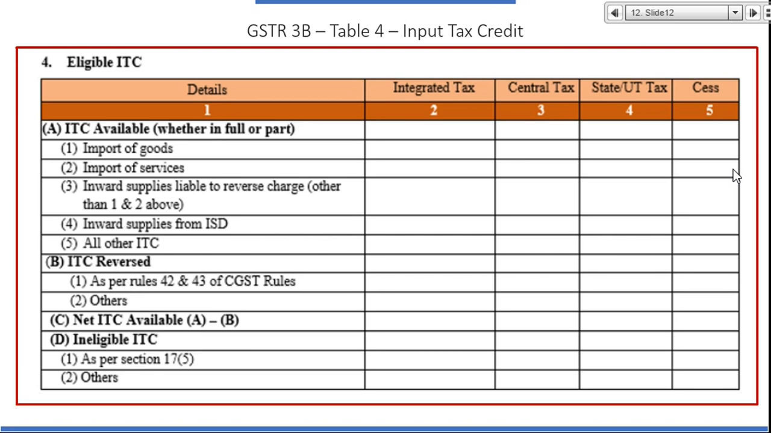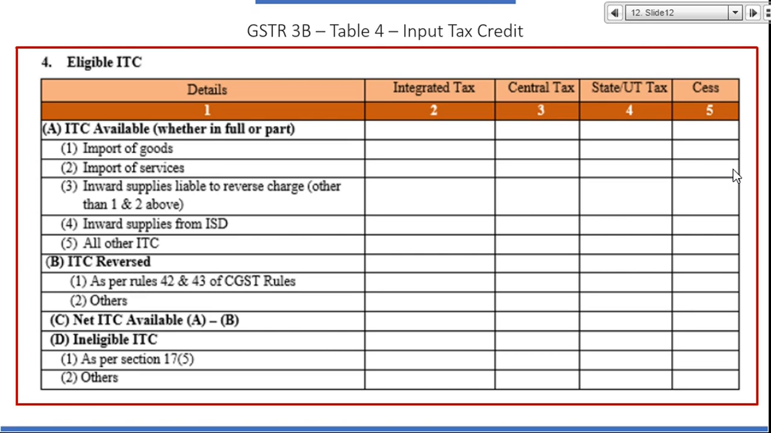Then comes reversal of ITC. So I claim everything in 4A. 4B reversal is there. Rule 42 and Rule 43. Common credit. It means I am dealing in exempt turnover also. So out of my input credit, some credit is reversed. So that credit is there.